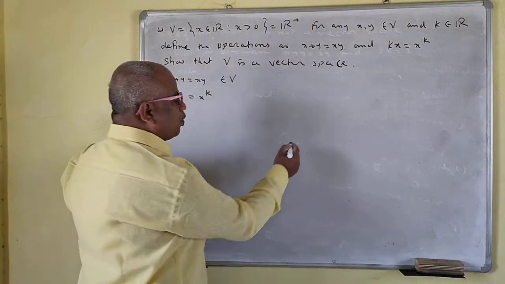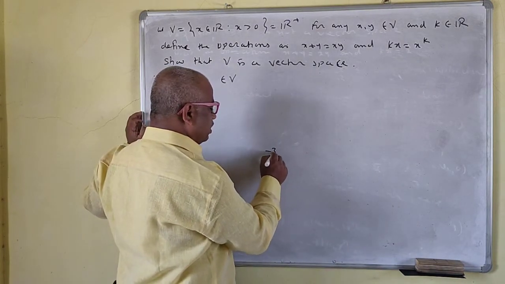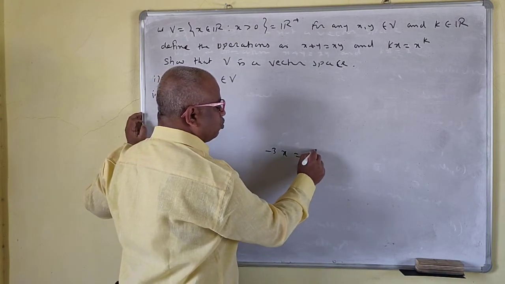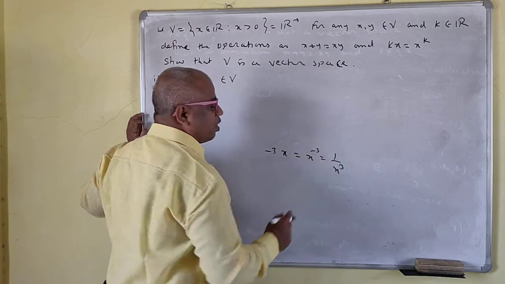Suppose k is negative, say minus 3, so minus 3 x is x to the power minus 3, which is 1 upon x cubed.